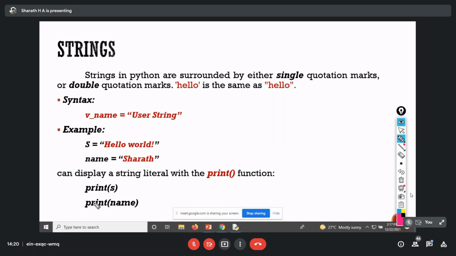Now if I print this s, it's going to print whatever string is given in these double quotes. If I print name, it's going to print the string which is written in these double quotes. So we can use a single quote or a double quote. Both are the same.